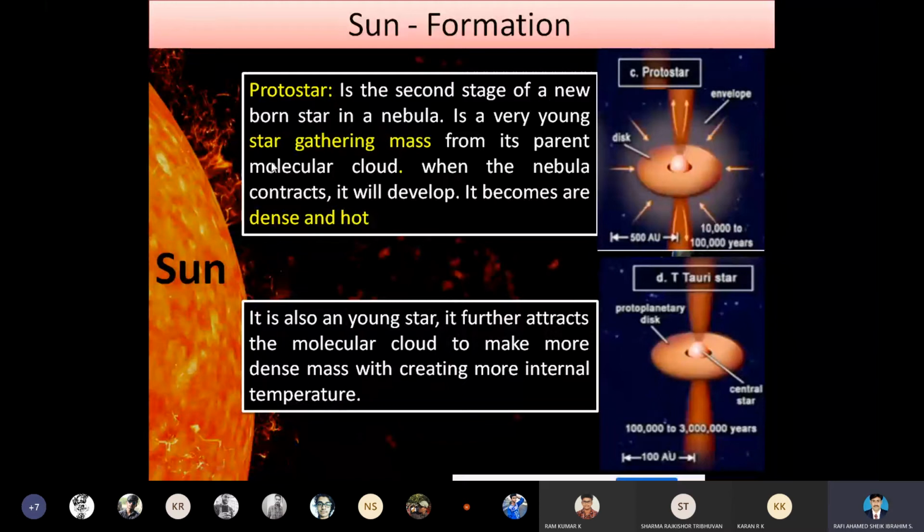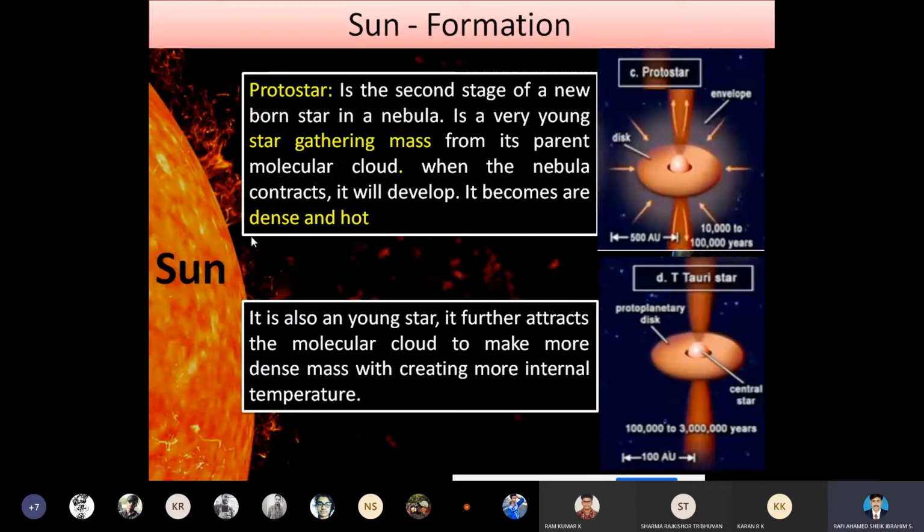It is a very young star gathering mass. Actually, the nature of the protostar is to attract all the molecular gases present in the universe along with the dust particles. When the nebula contracts, the size will increase due to the attraction.